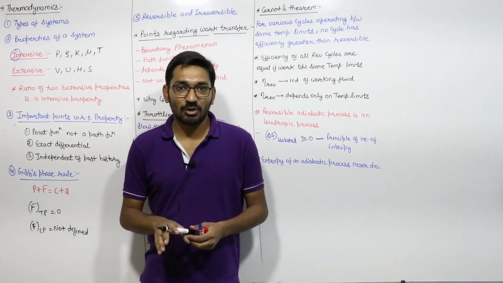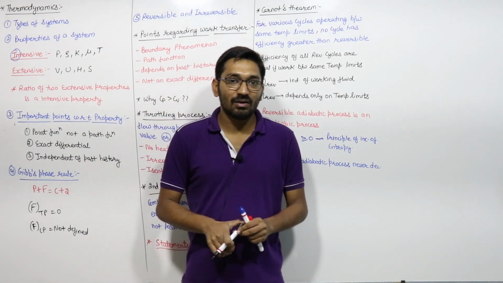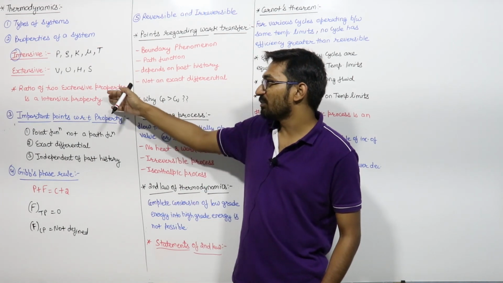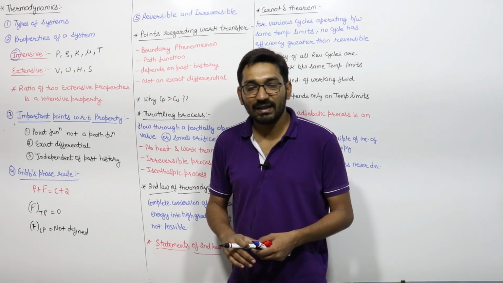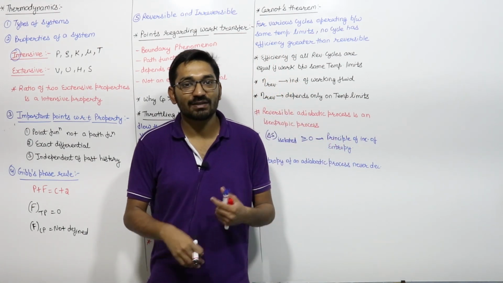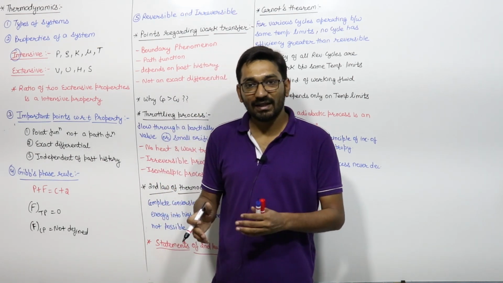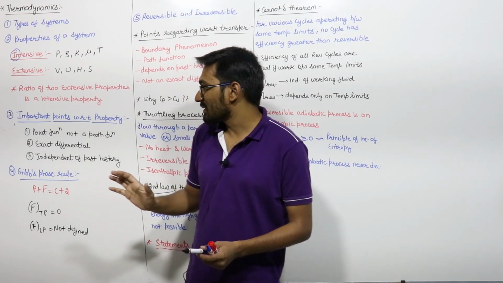So the ratio of 2 extensive properties will be your intensive property, and there is a term called specific properties. Specific properties are extensive property per unit mass, and that is also an intensive property, just like your specific volume, specific internal energy, specific entropy. Those are intensive properties, that is extensive property divided by mass.